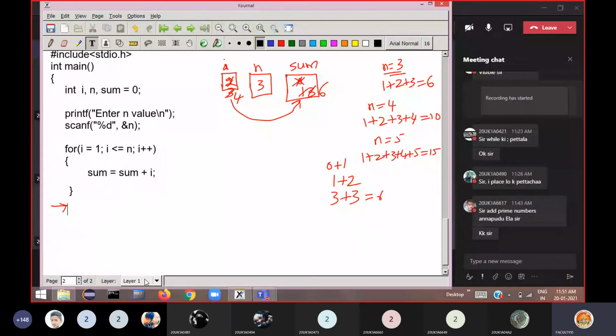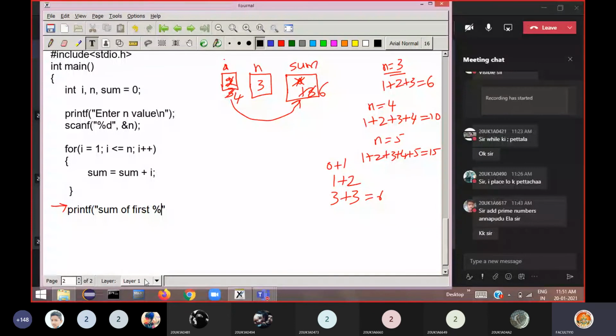So immediately after coming out of the loop, you print here. Sum of first n natural numbers. I want to print the n value here. That means if n is equal to 3, then the message should be printed in this form: sum of first 3 natural numbers is equal to. If n is 5, sum of first 5 natural numbers is equal to. In that way I want to print.